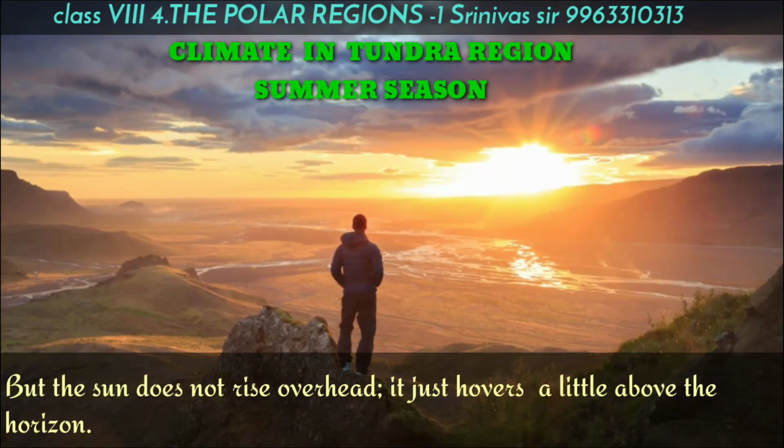The sun does not rise overhead in the Tundra region. It just hovers a little above the horizon. The sun does not go high up in the sky like in our India. In our country, the sun appears over the head during the midday. But this does not happen in the Tundra region. The sun does not go high up in the sky. It hovers a little above the horizon.